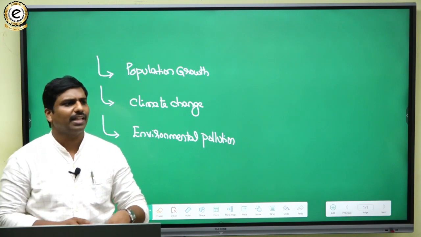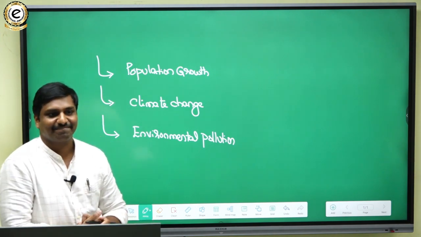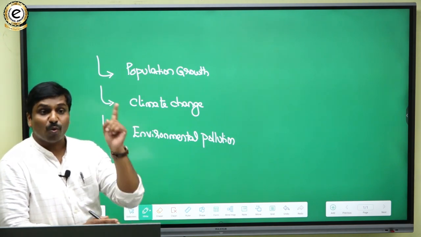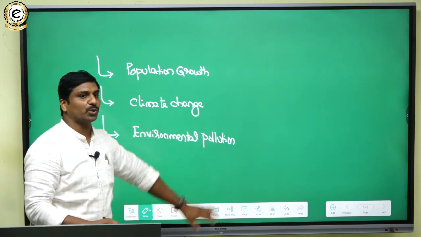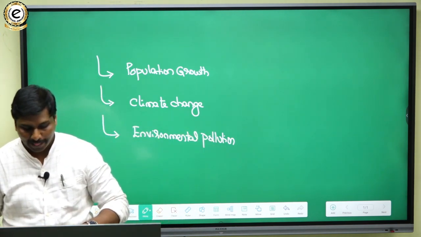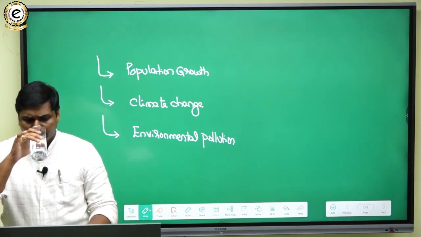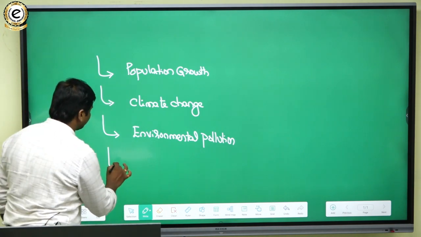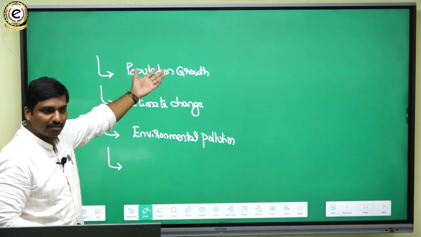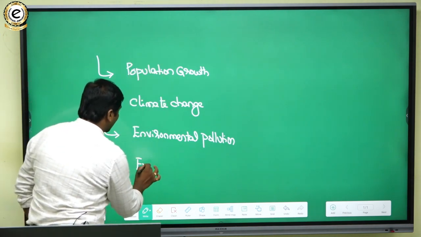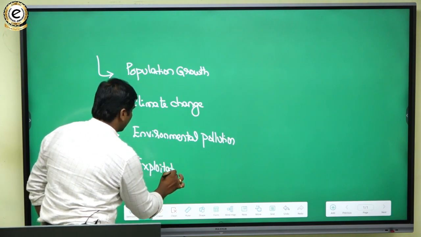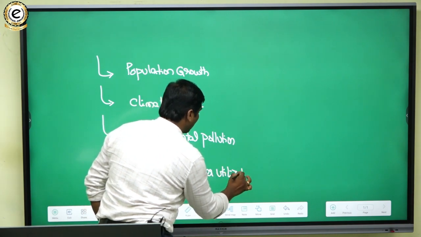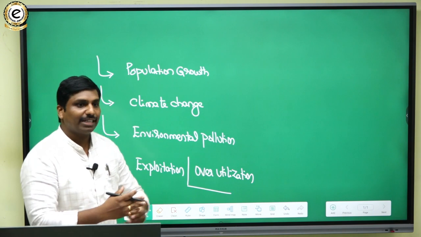If water is not pure, if water is not potable, what's the purpose of that? So pollution makes water unfit for consumption. So environmental pollution, including water pollution, is one important aspect that we have to mention. Then apart from this, you can interlink and mention other points we have already discussed, like excessive exploitation or overutilization of water resources. All these things you can mention, highlight and write.